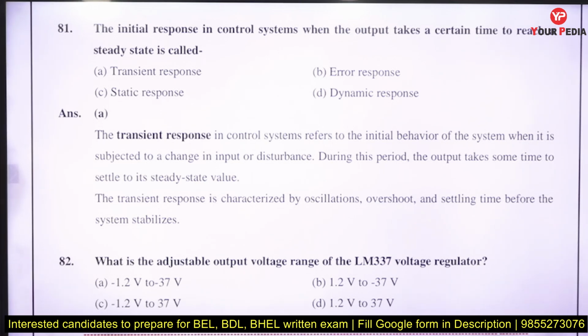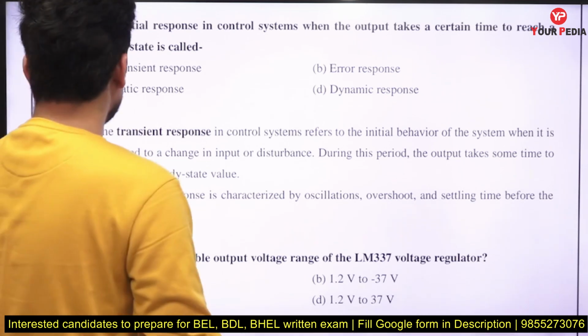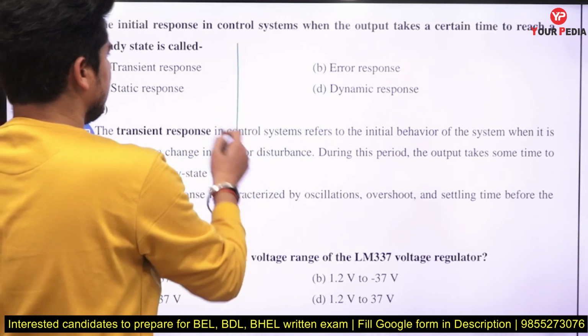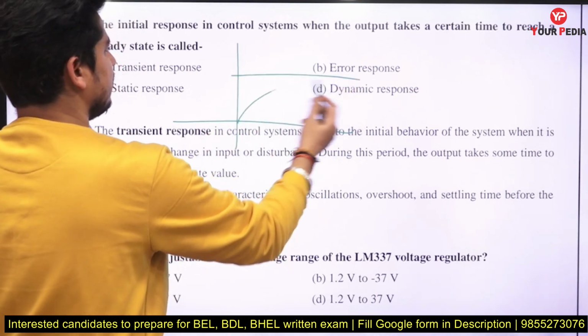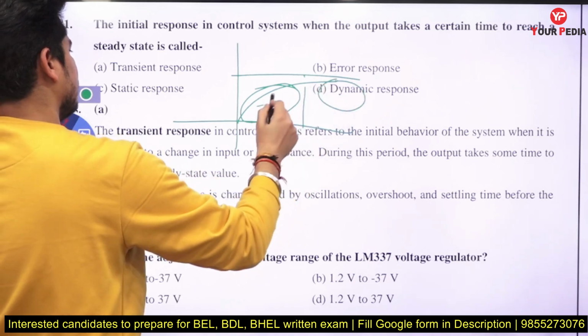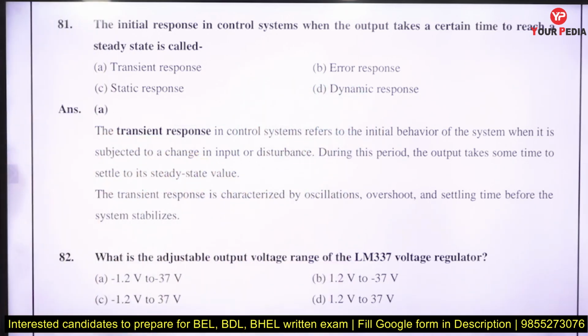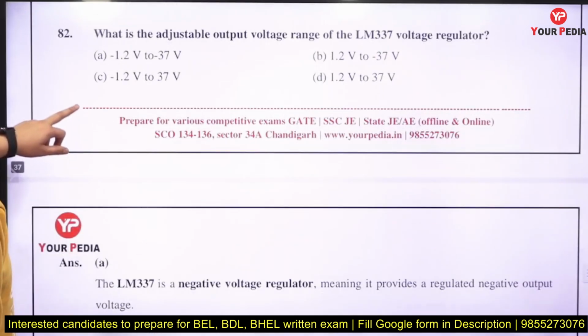The initial response in a control system, when the output takes a certain time to reach the steady state, is called the transient response. If we are dealing with the response of a control system, there are two types of response. One is the transient response. I am taking a unit step response like this. The first part is the transient response, the second part is the steady state response. So basically the initial response of the control system to reach the steady state value is called the transient response.